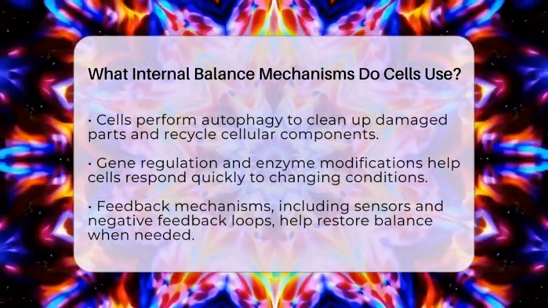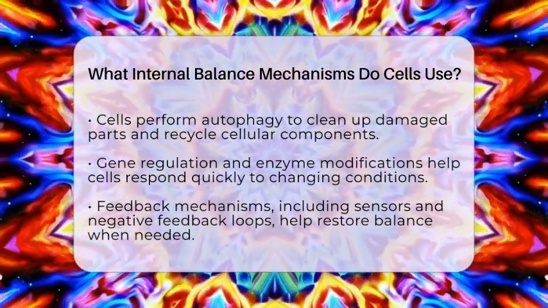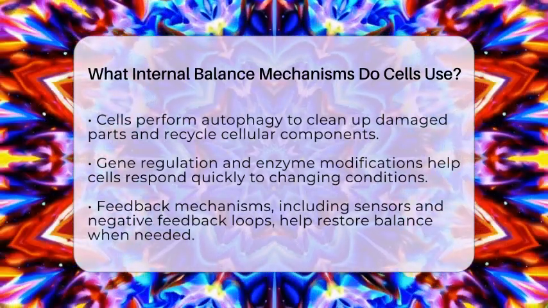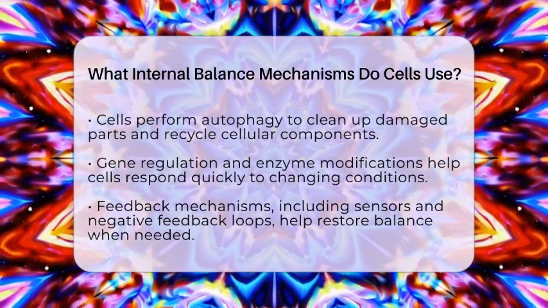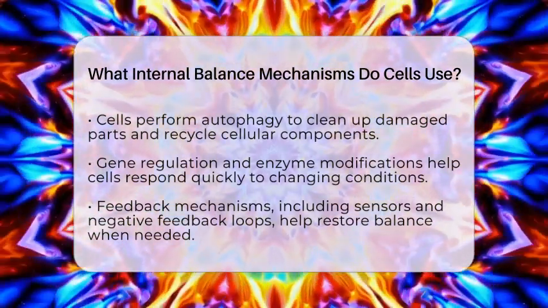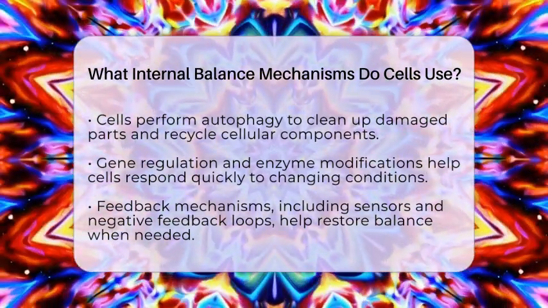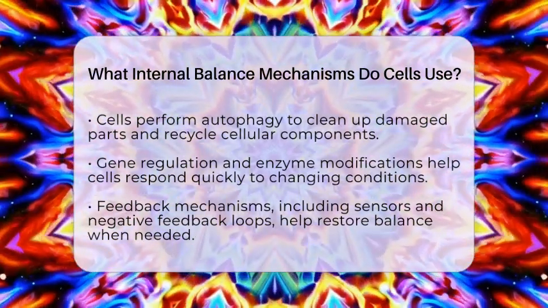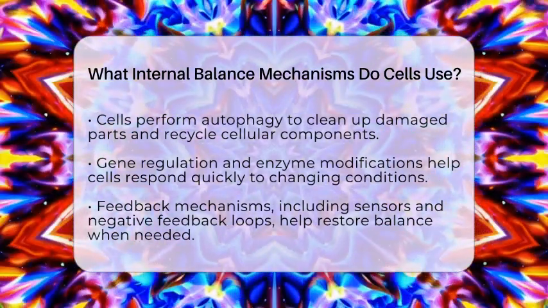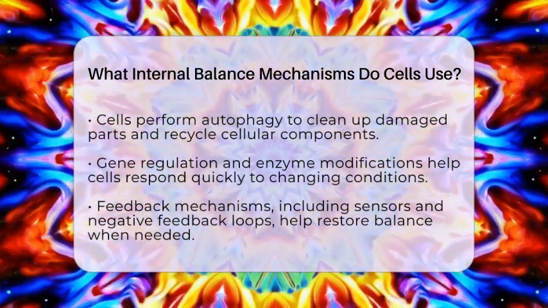Feedback mechanisms are like the cell's internal alarm system. Sensors detect changes in conditions and send signals to adjust activities. When something is off, negative feedback loops kick in to bring things back to normal. For example, if calcium levels inside the cell rise too high, the cell activates processes to lower them, keeping everything in balance.